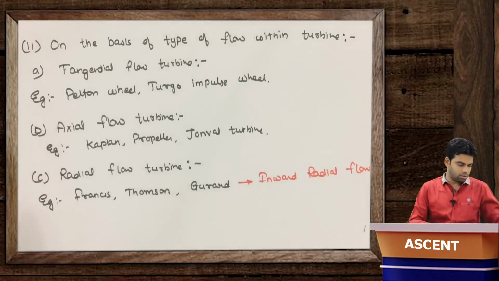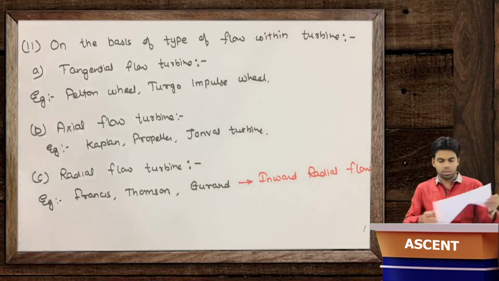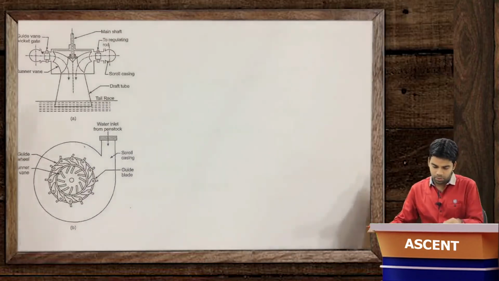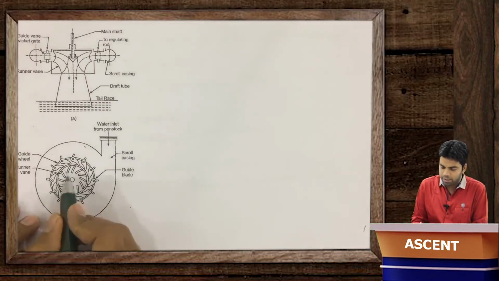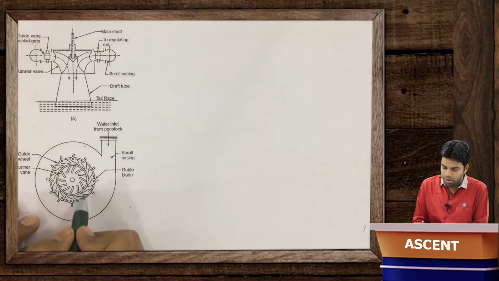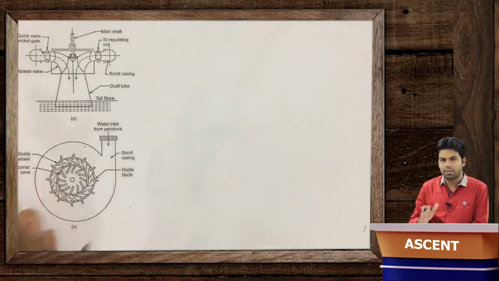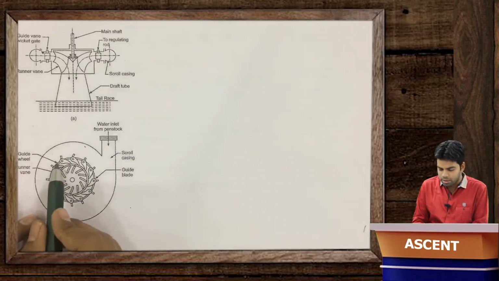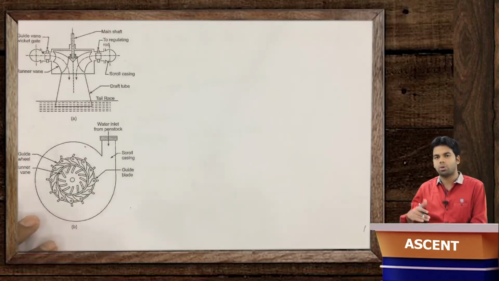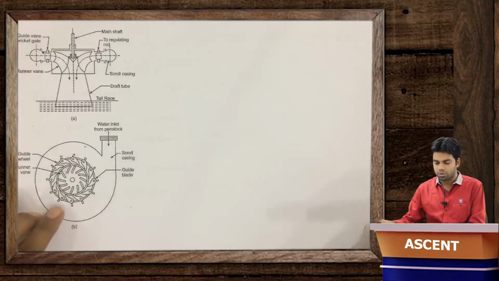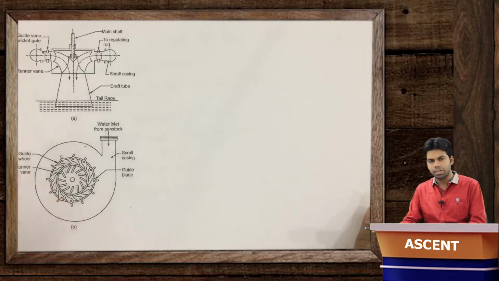I will show you the Francis turbine. You can see here, the water will enter and exit from this turbine in the radial direction. These are the guide vanes. We will get into the details of all the turbines, don't worry. These blades are guiding the water and finally it will enter this turbine in the radial direction, and leave in the radial direction only. Such turbines are called radial flow turbines.